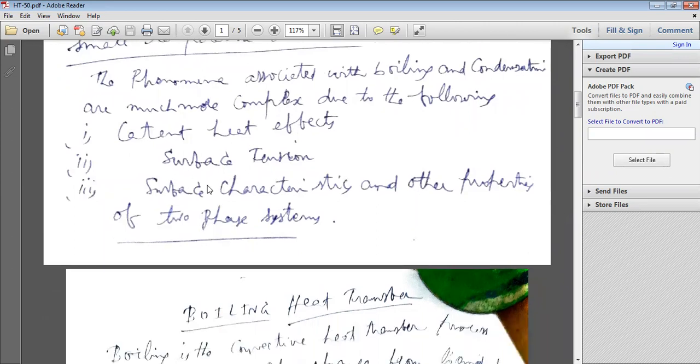And also, at the same time, some surface characteristics, because generally the liquid becomes vapor through the surface. That's why it depends upon surface characteristics, latent heat effects, surface tension, and other properties of the two-phase system, because the phase change from liquid to vapor is a difficult concept. Mathematical analysis is very, very difficult for phase change systems. Mathematical equations and analysis are very difficult. That's why the phenomena associated with boiling and condensation are complex.